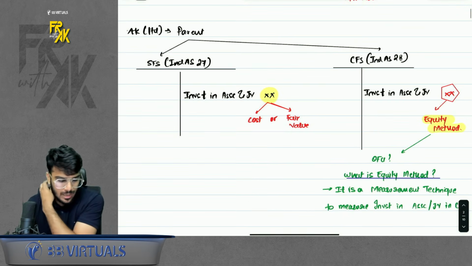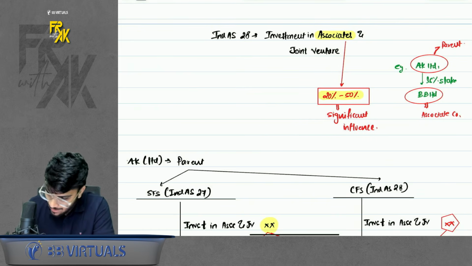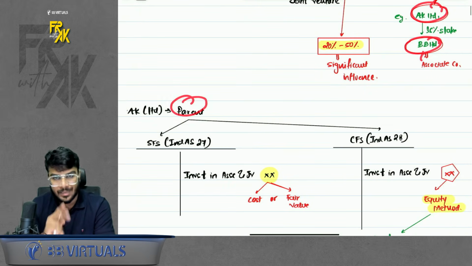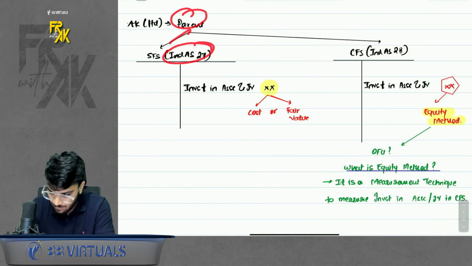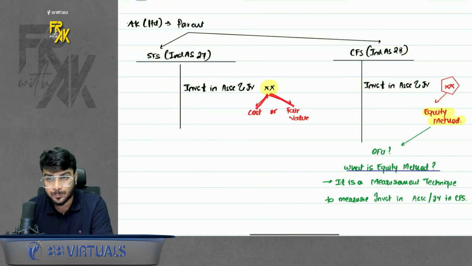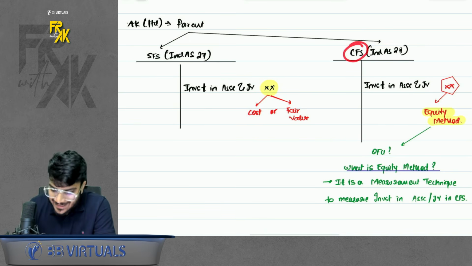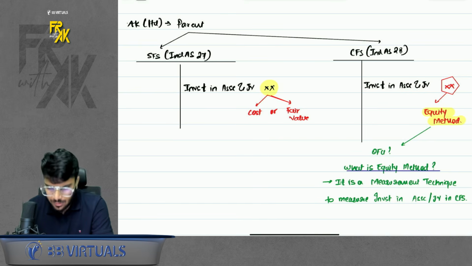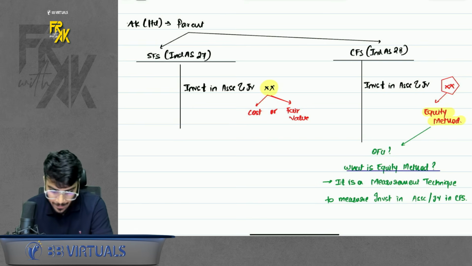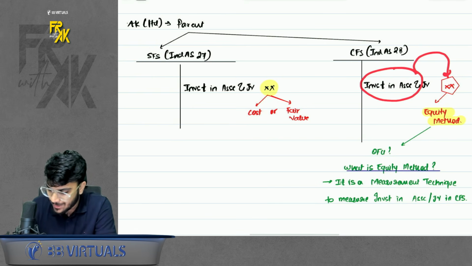Okay, chalo. So now let's say, for example, I am the parent and I have some 35% stake in BB Limited. So I become the parent, BB Limited becomes the associate for me. So this parent will prepare two financials. One is SFS as per Ind AS 27, one is CFS as per Ind AS 28. In SFS, they show the investment at cost or fair value, or under equity method in case of associate. In CFS also we show investment only. Sir, if you are showing investment in both the financials, what is the use of preparing two different financials? In SFS, we show the investment at cost or fair value. But in CFS, we show the investment as per equity method.